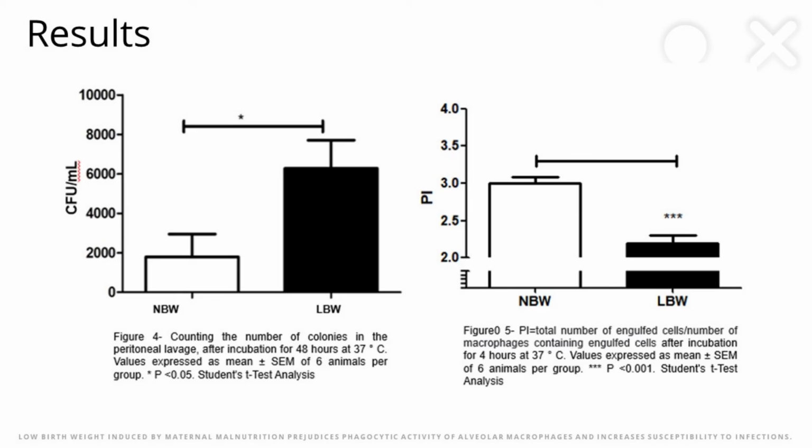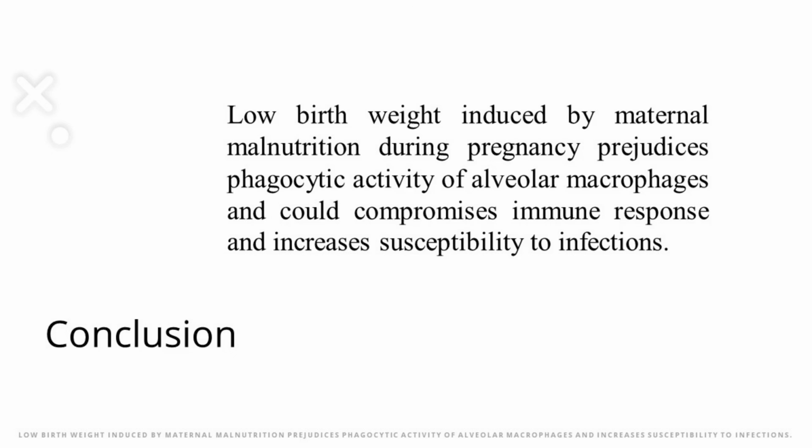The low birth weight group showed defective phagocytic activity because the number of phagocytosed yeasts by alveolar macrophages was lower than in the normal birth weight group. Also, the phagocytic index was lower in the low birth weight group.